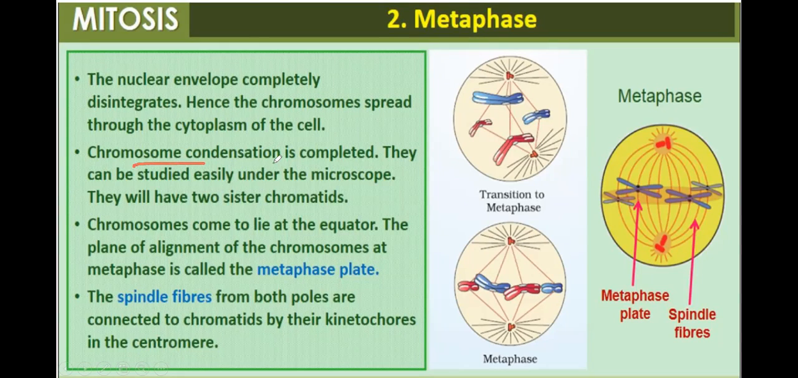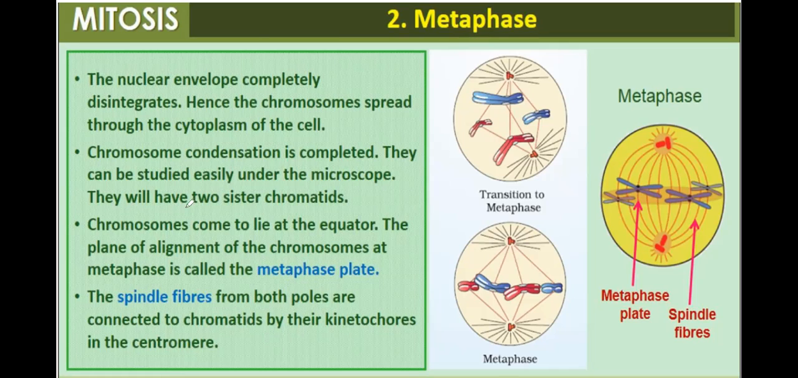Chromosome condensation is completed. The chromosomes become condensed, so they can be studied easily under a microscope. Sometimes a question will be asked: in which phase of cell division can chromosomes be studied best? The answer will be metaphase.